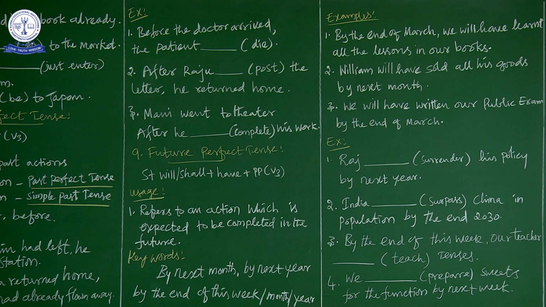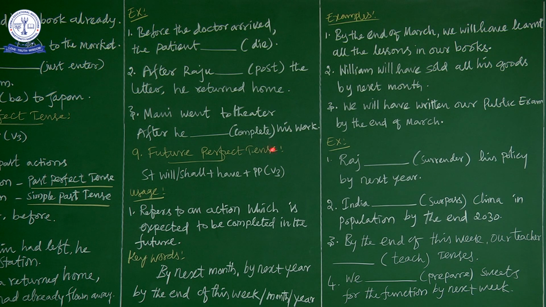Now let us move on to the future perfect tense. So what is the sentence structure of future perfect tense? Subject plus will or shall plus have plus past participle, that is verb 3. Now let us discuss usage. Refers to an action which is expected to be completed in the future. You see, so simple future is what? Which is expected to happen. That is simple future. What is future continuous? That is expected to be in progress in the future. Progress means expected to be continuous in the future. That is future continuous.